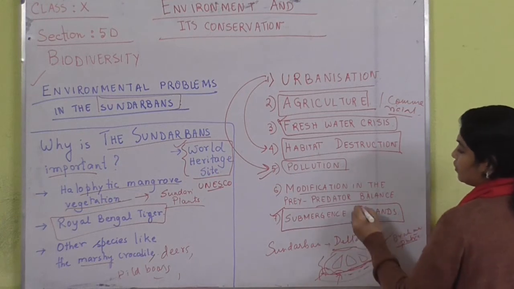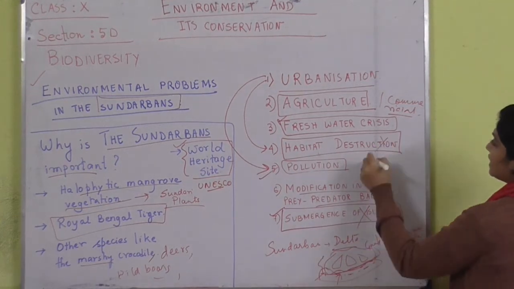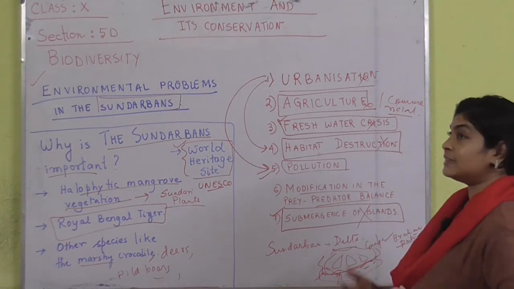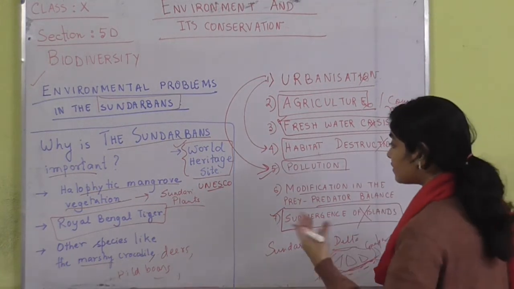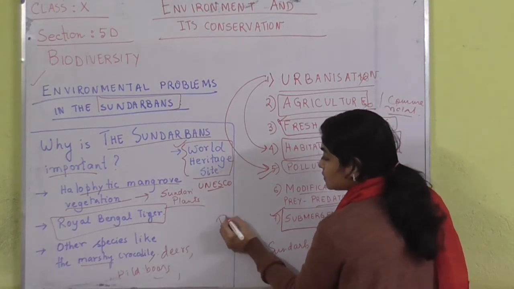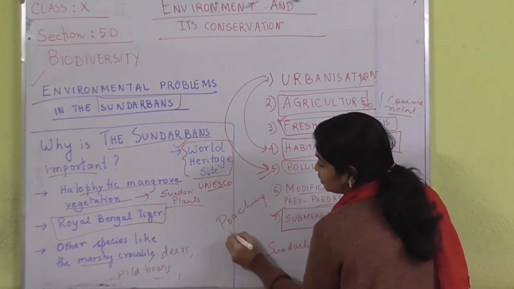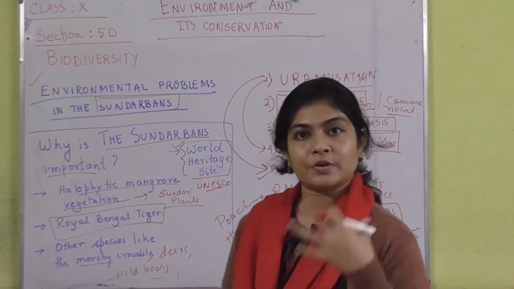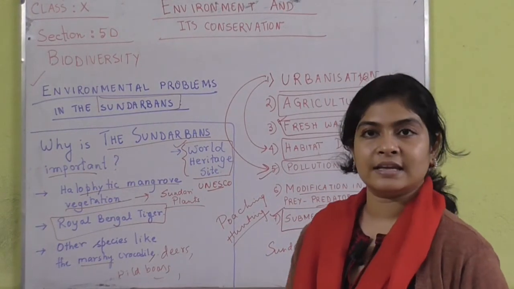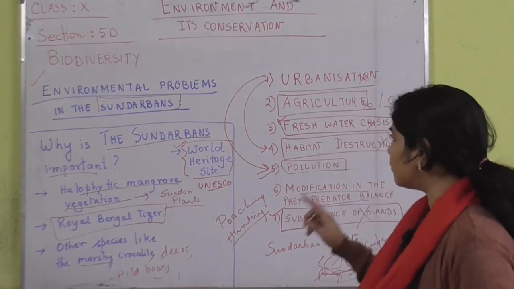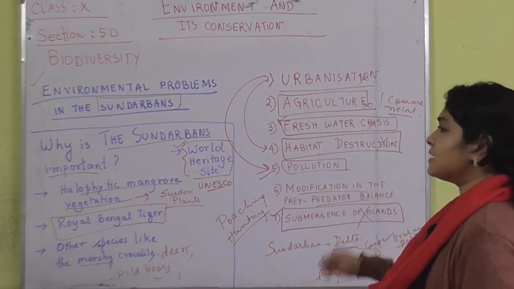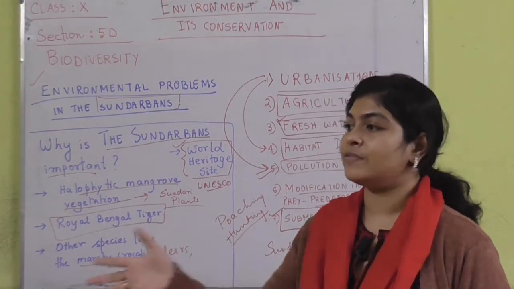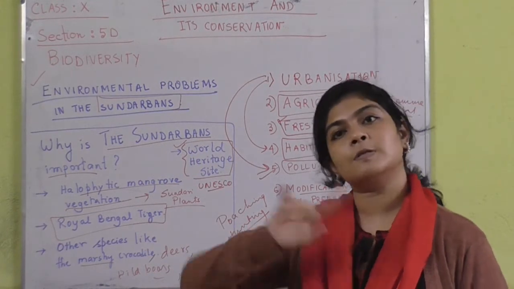Now, if you are having all these reasons, habitat destruction, freshwater crisis, urbanization, agriculture, what is happening? Except this, there is also another very important cause for the threat to Sundarbans, which is poaching and hunting. That is also killing a large number of animals over there. If the animals are decreasing in number, another reason for the decrease is the reduction of the forest cover.